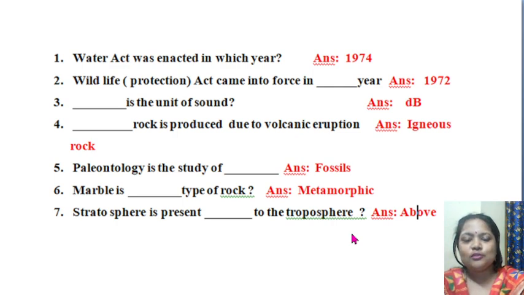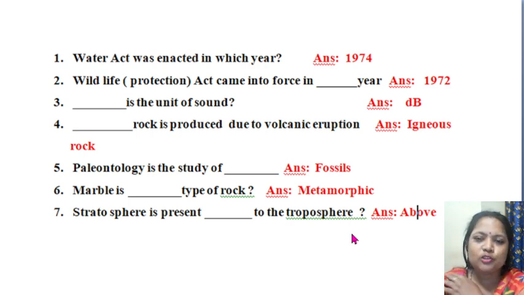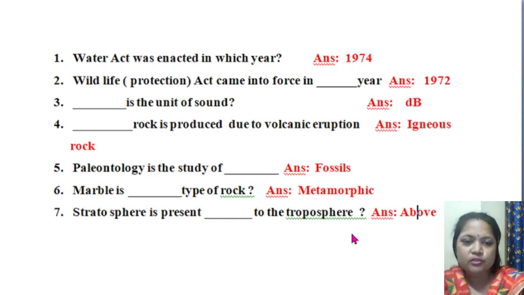Okay. So you have already learned about different pollution, isn't it? So dash is the unit of sound. This question belongs to your noise pollution or sound pollution, that is in your syllabus. So dash is the unit of sound or noise, that is dB. dB means decibel.